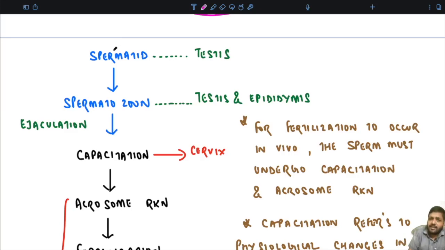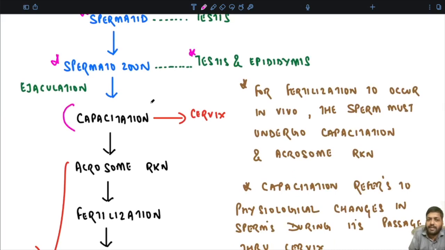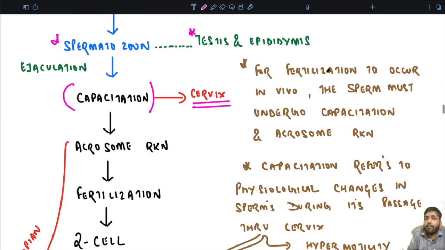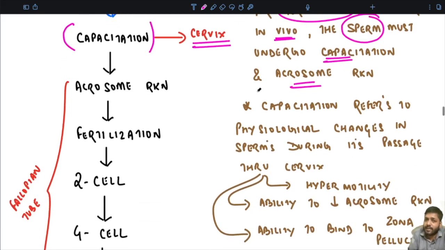So basically, the testis is producing the spermatids, which undergo further collection and maturation in the epididymis and change into a spermatozoon. Now, after ejaculation, the sperms are undergoing capacitation, but capacitation occurs at the level of the cervix. So very importantly, for fertilization to occur in vivo, that is, inside the female body, the sperm must undergo the process of capacitation and acrosome reaction. As I already told, what is capacitation? It refers to physiological changes in the sperm during its passage through the cervix.